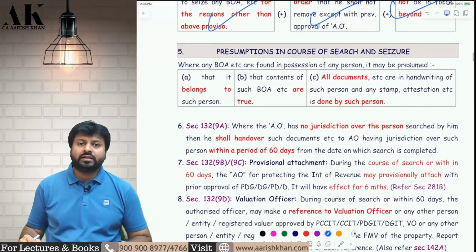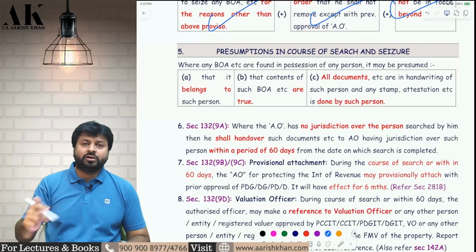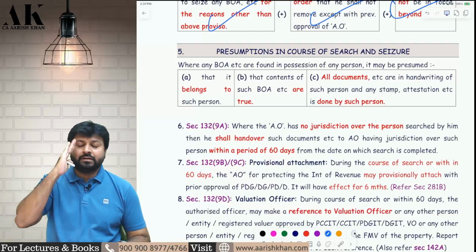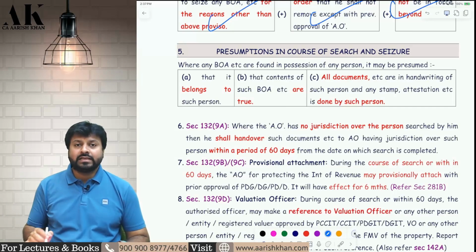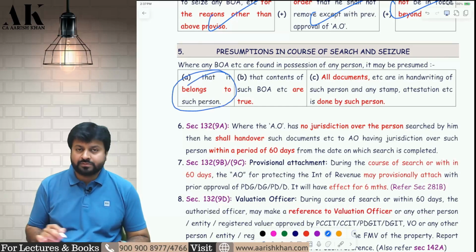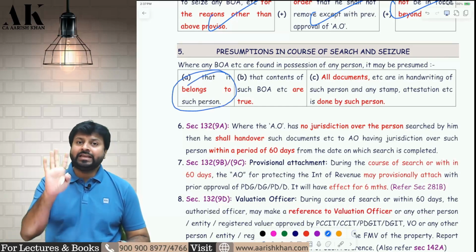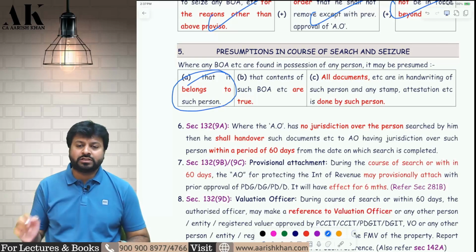Let's move on to the next point, that is presumption in the course of search and seizure. What are the presumptions in the course of search and seizure? The moment the officer enters your building, he has to make some presumptions in his mind. That is, if he finds anything in any person's hand, he will say that it belongs to such person.